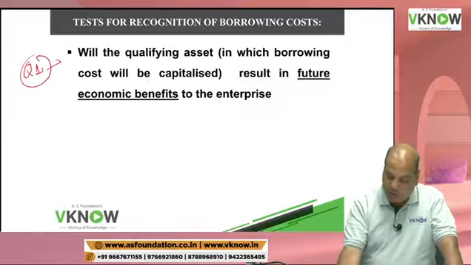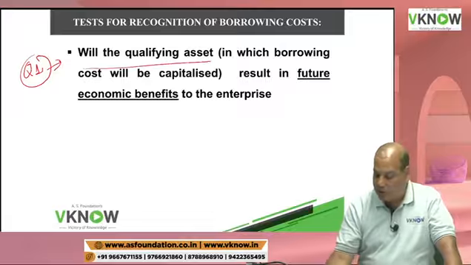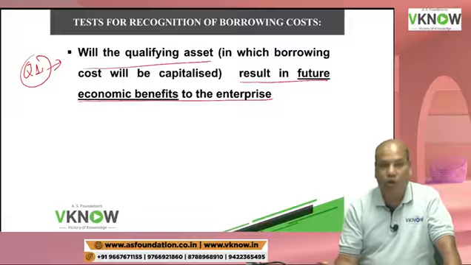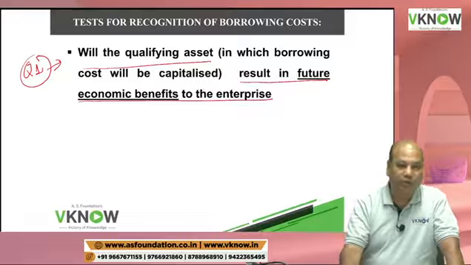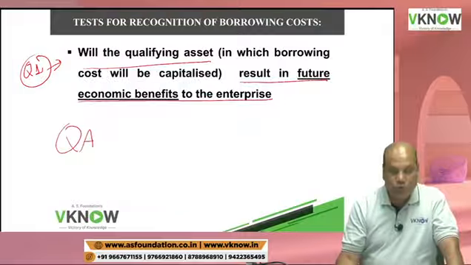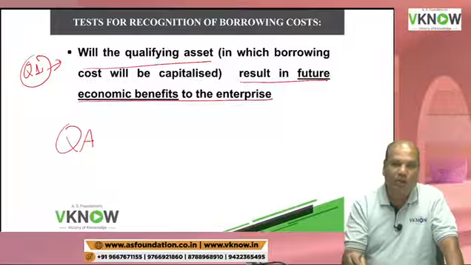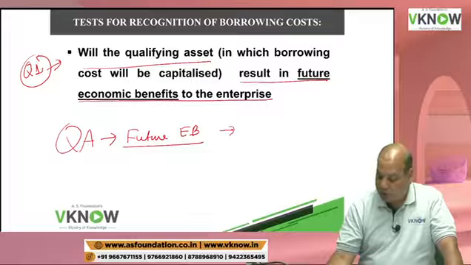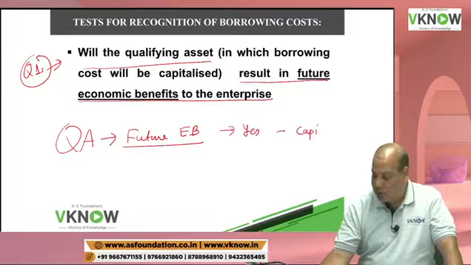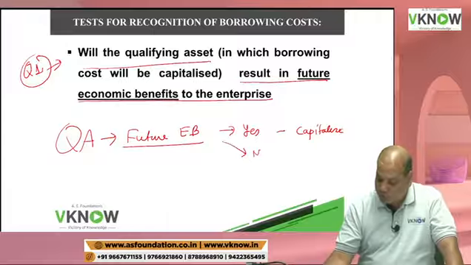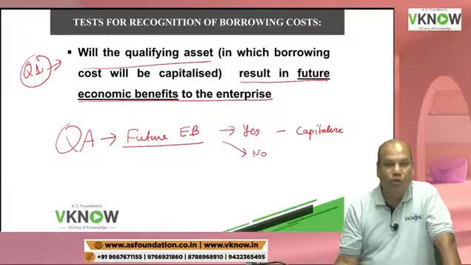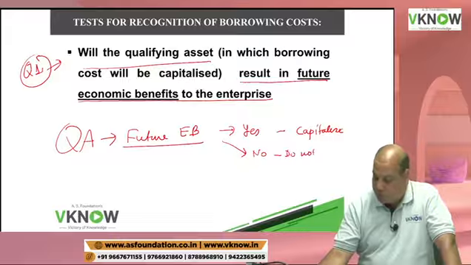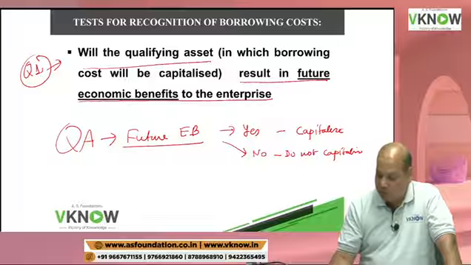Question number one, ask yourself whether the qualifying asset will result in future economic benefit to the enterprise. This qualifying asset over which we are going to capitalize the borrowing cost, will it result into future economic benefit to the enterprise? If the answer is yes, then you will capitalize. If the answer is no, this asset will not generate future economic benefit, then do not capitalize.